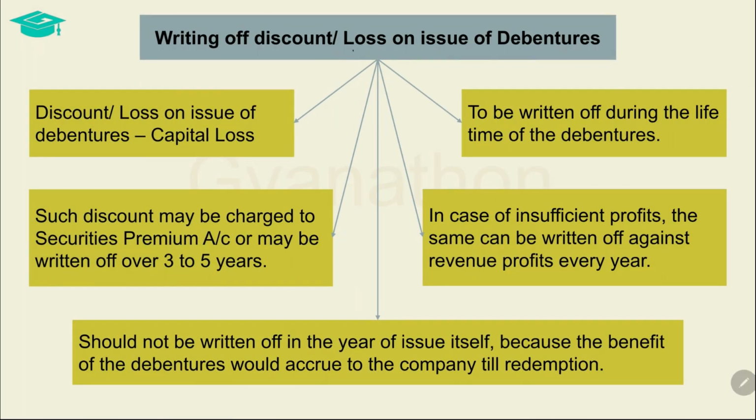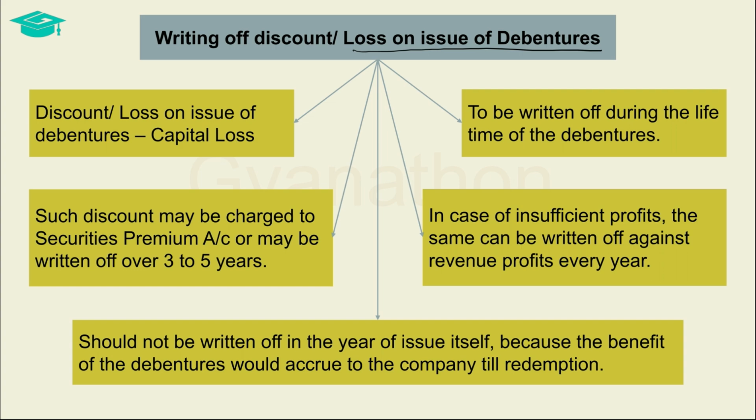Now we come to the topic of loss on issue of debentures. In the previous video, we had seen that when debentures are redeemed at a premium, then the premium payable by the company is a capital loss to the company. Such outflow is known to the company at the time of issue itself and is debited to the account called loss on issue of debentures account, and a provision is created for the same.